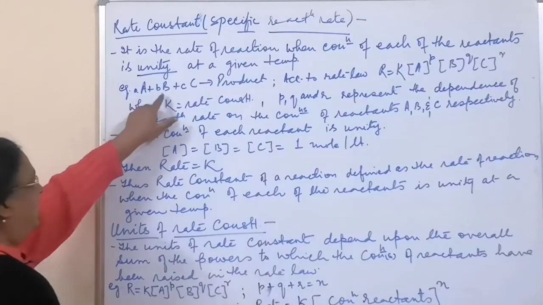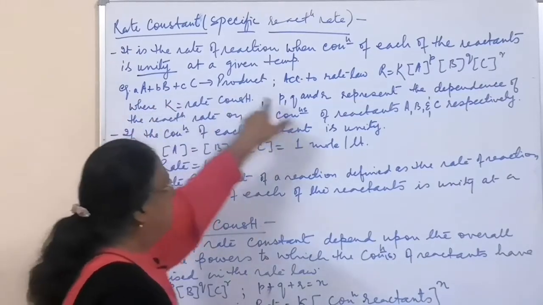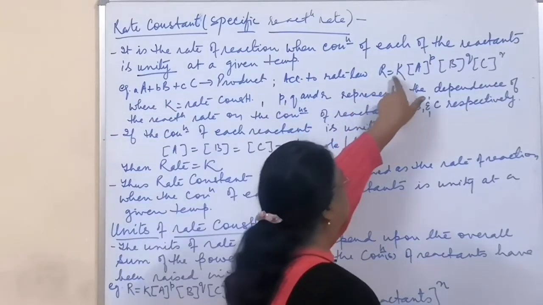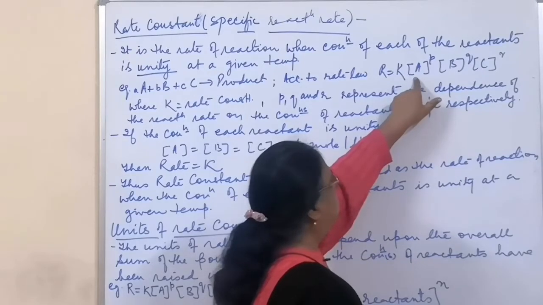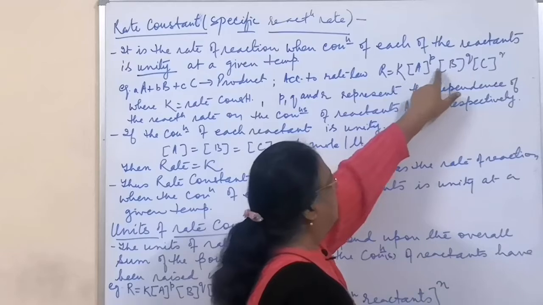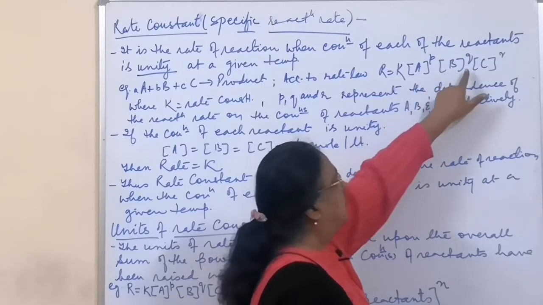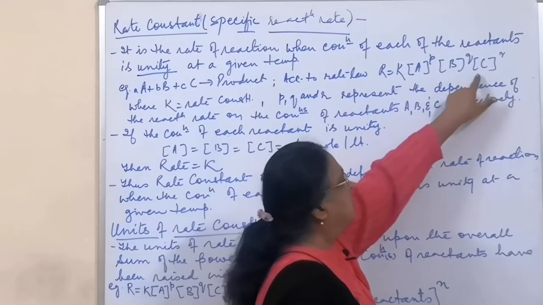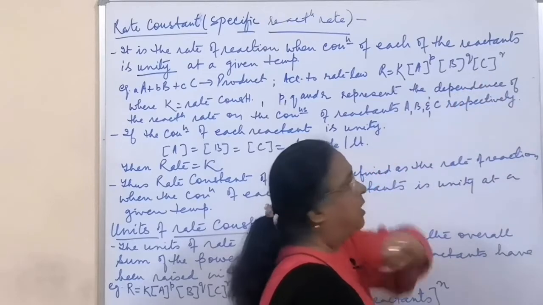So if this is the reaction, then according to the rate law, R is equal to K into concentration of A raised to the power p, into concentration of B raised to the power q, into concentration of C raised to the power r.